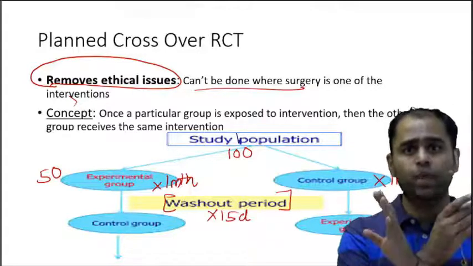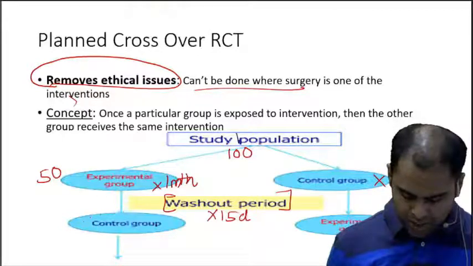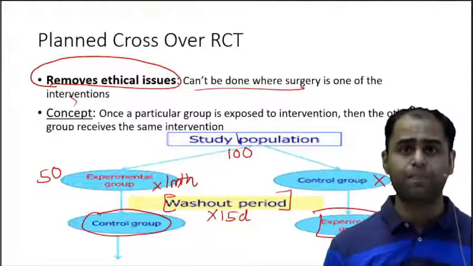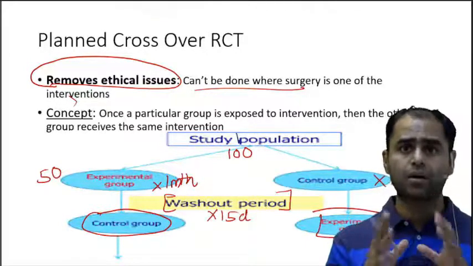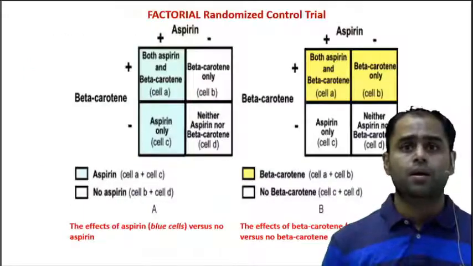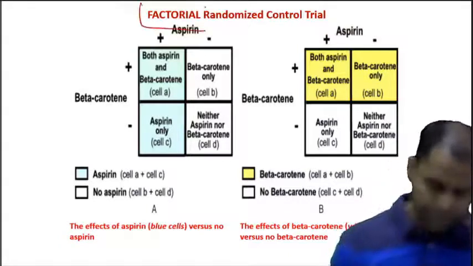That you give them a planned crossover. Now, this 50 have become the control group, whereas this 50 have become the experimental group. This is what is called a planned crossover RCT. Now let us look into another type, the factorial RCT.